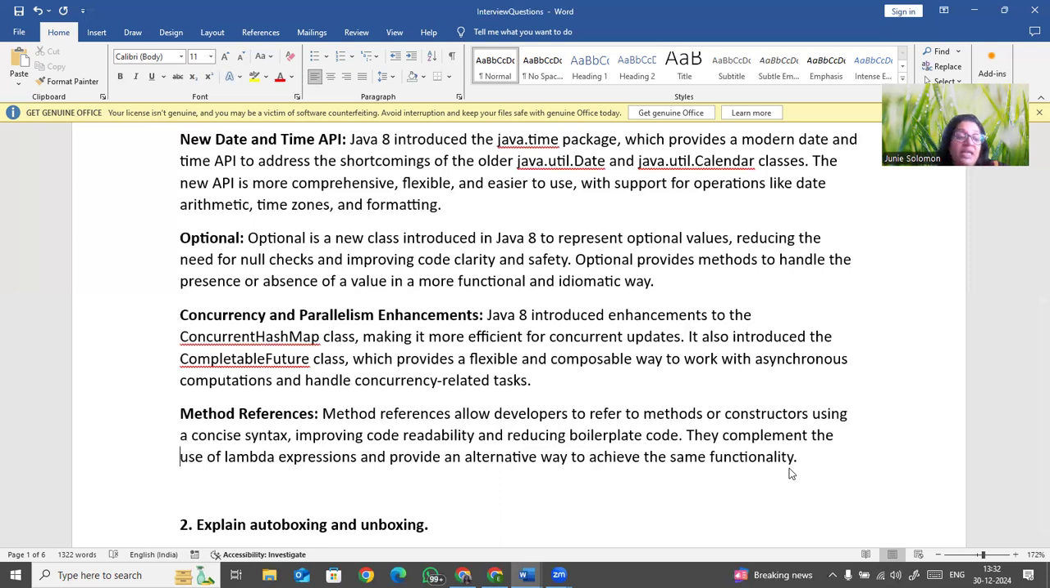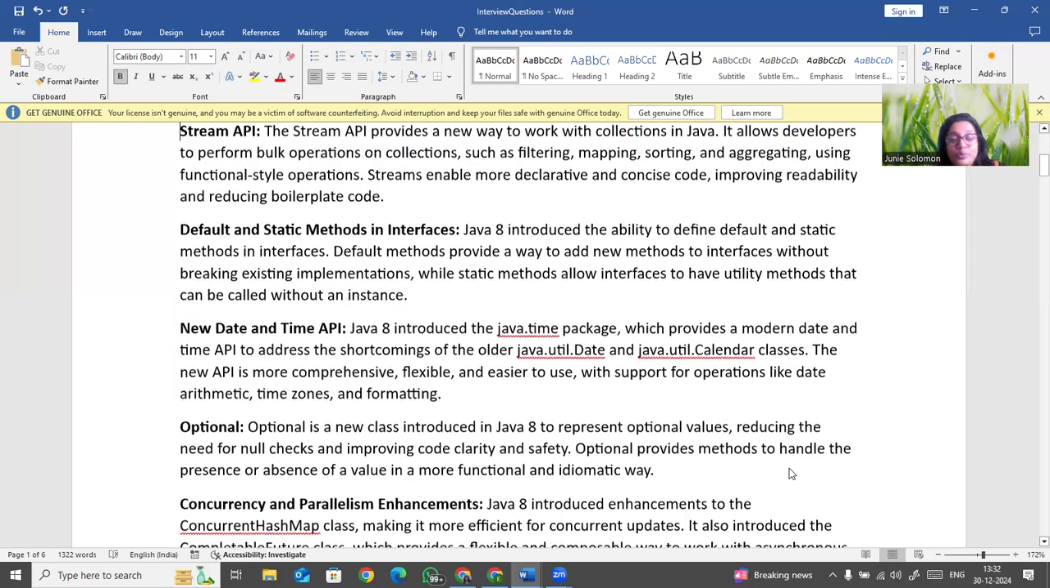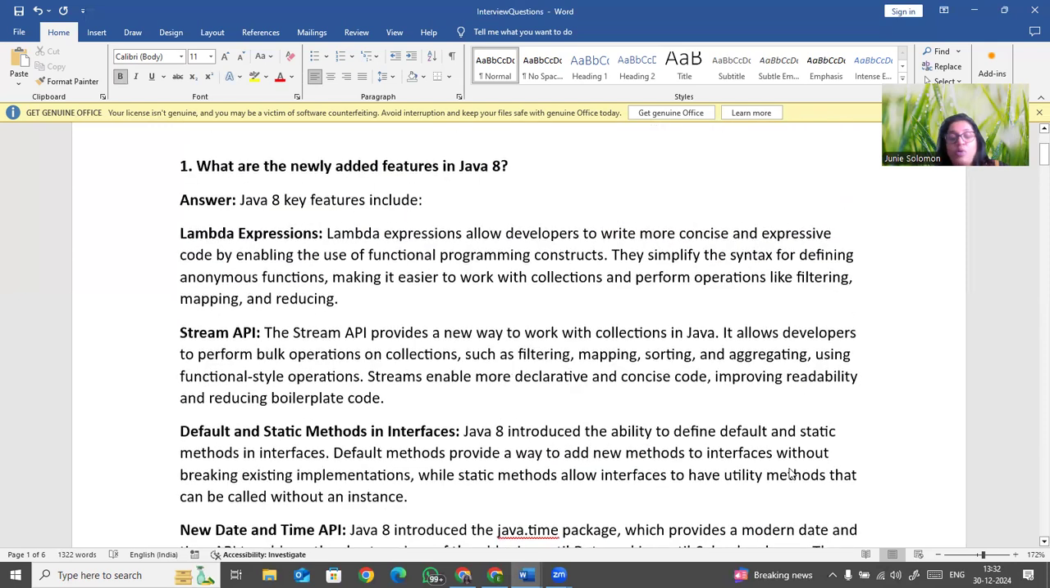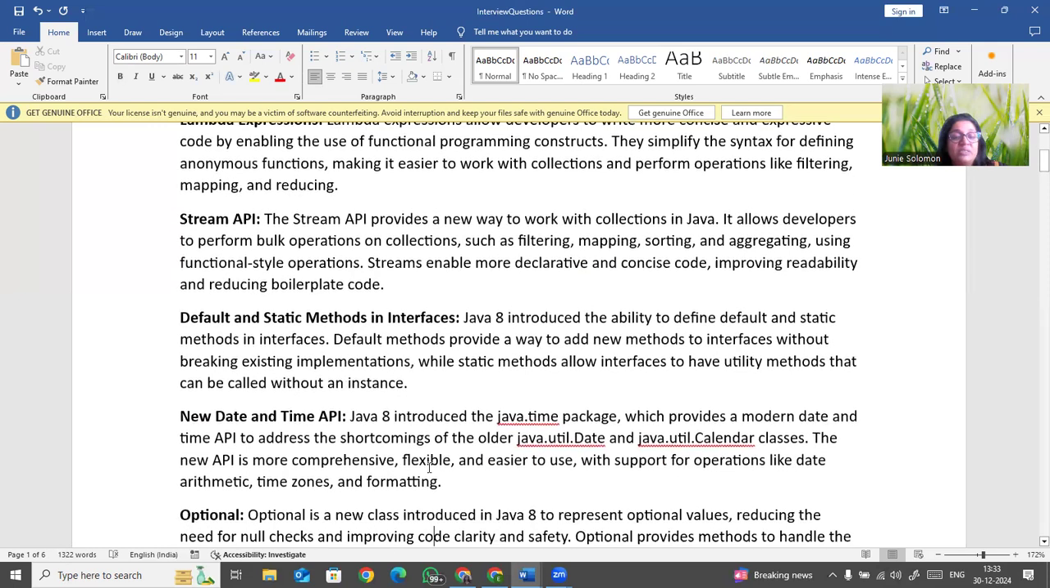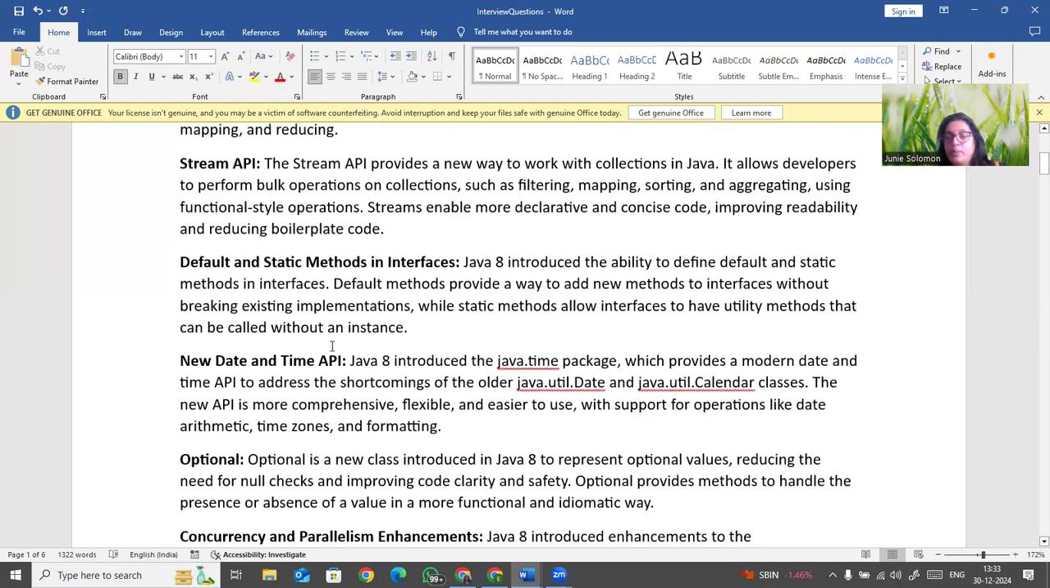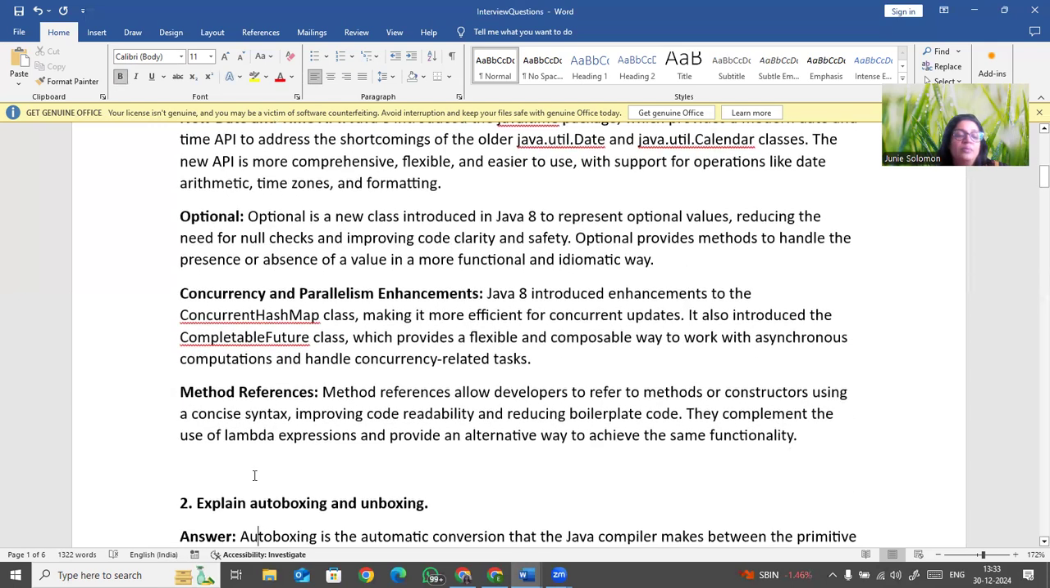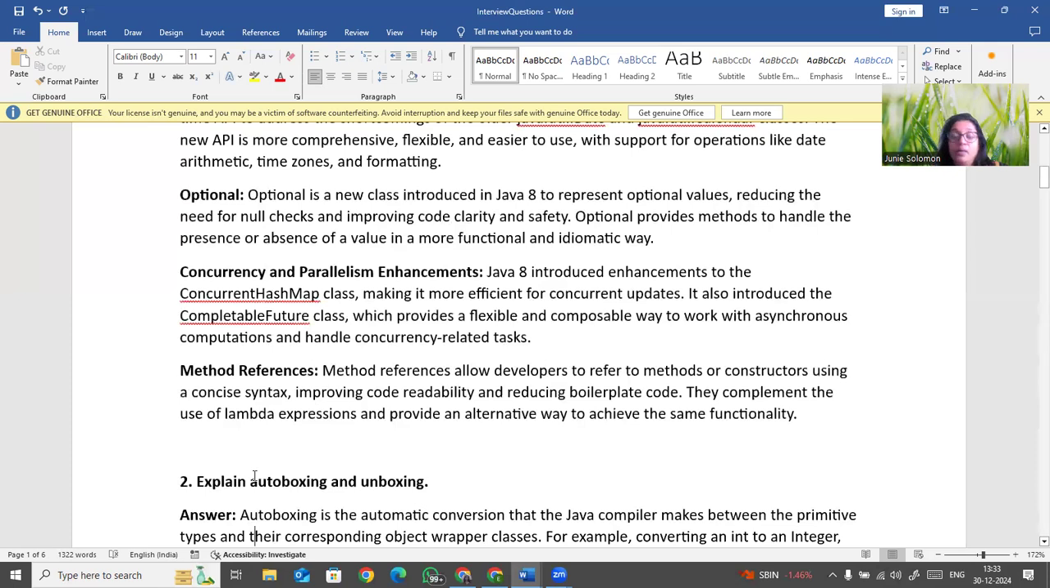So these are the 8 features which most of the companies are using, very very good ones. First is the lambda expression, then the Stream API, then default and static methods in interfaces, the new Date and Time API, Optional, concurrency and parallelism enhancement, and method reference. So these are the eight Java 8 features. You have to learn this. Okay, this is a very important question.